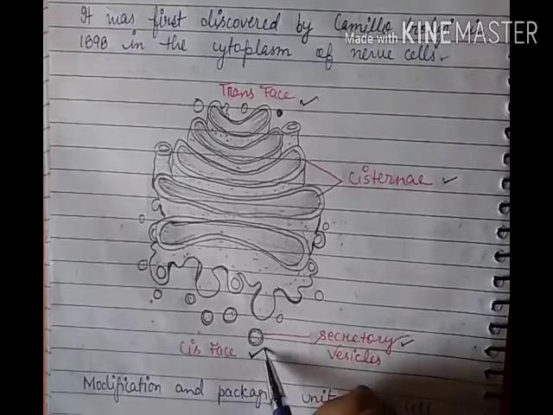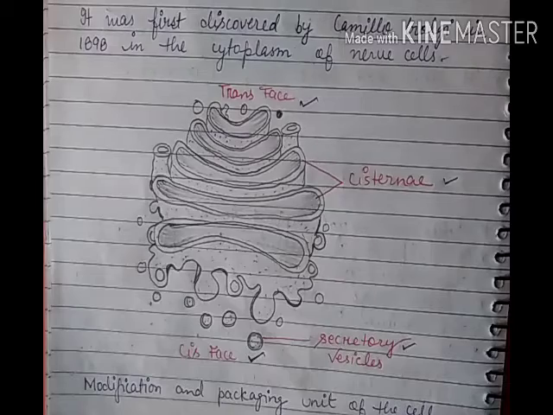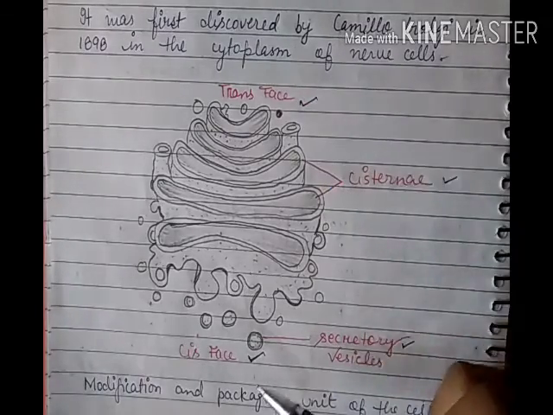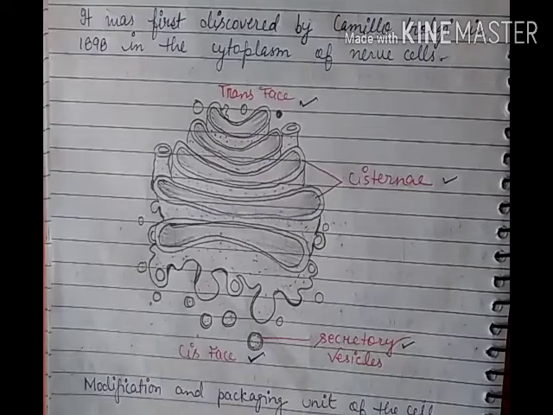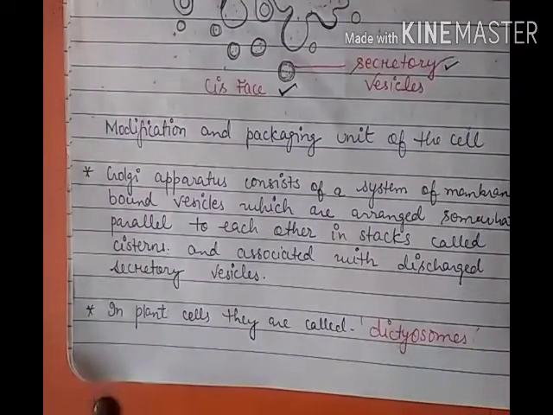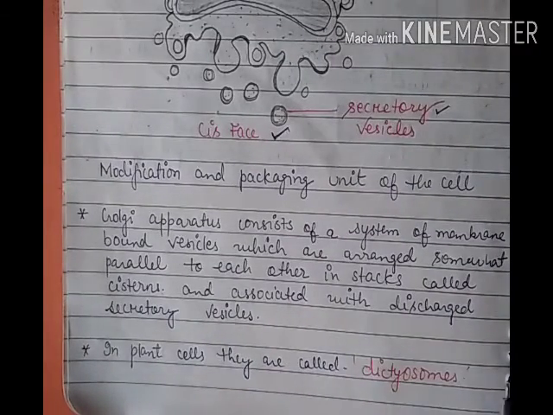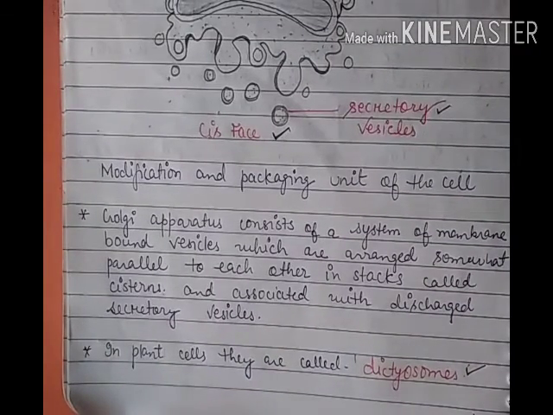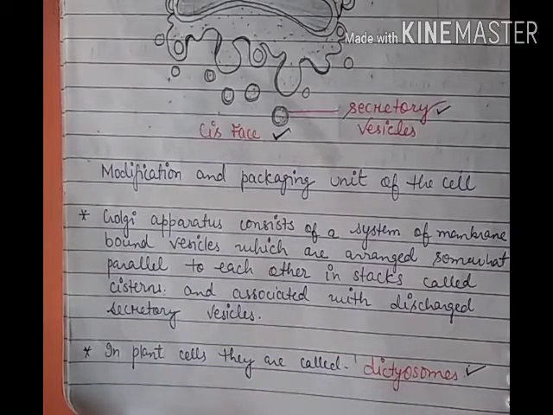The cis face is in front of the endoplasmic reticulum, and the trans face is far from the endoplasmic reticulum. Now in plant cells, the Golgi apparatus is called dictyosomes. You have to remember this.